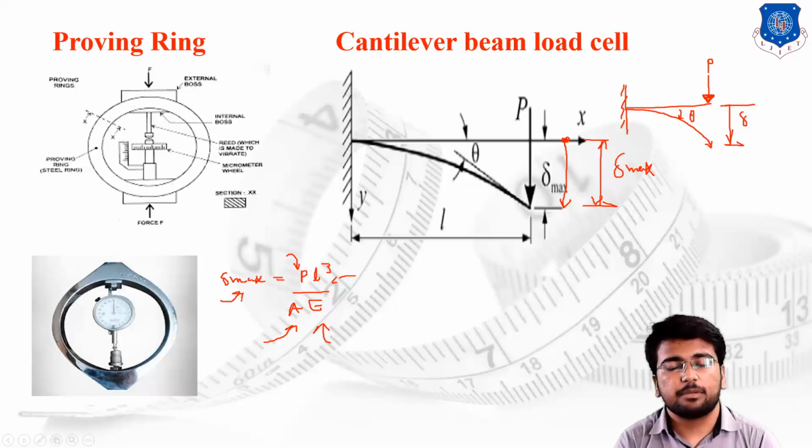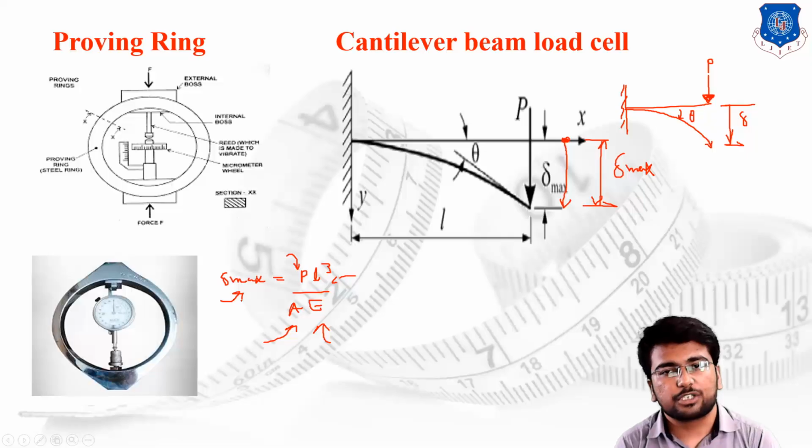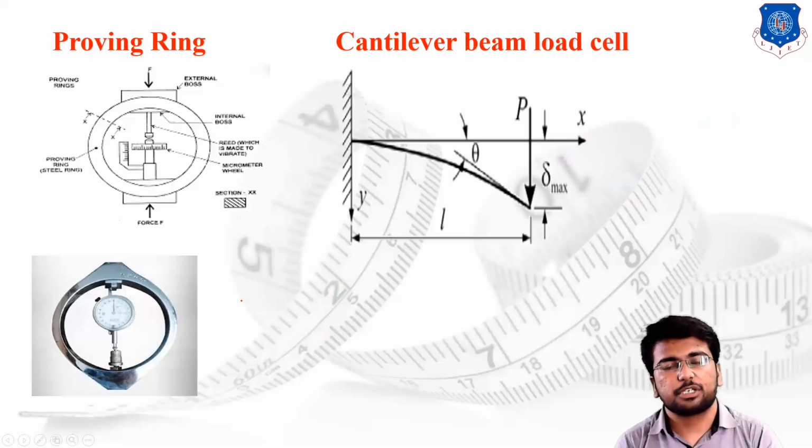Delta max is the maximum deflection generated in the beam by the action of the load applied at the end of the cantilever beam. By using such an equation you can find the value of P, because P is the unknown parameter. If you know delta max, which is the linear displacement, the length of the beam, the cross-sectional area of the beam, and the modulus of elasticity of the material used to manufacture the beam, then you can find the unknown value of P, the load acting on the cantilever beam load cell, by the simple equation.